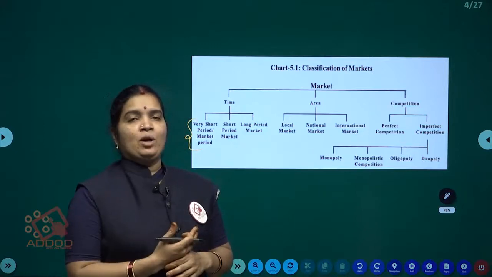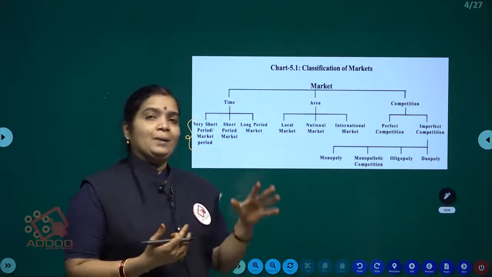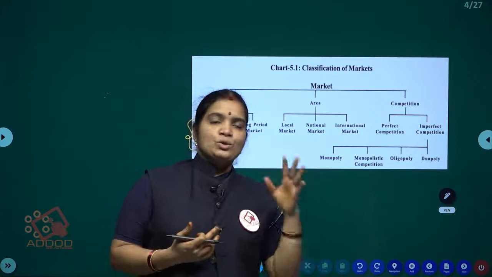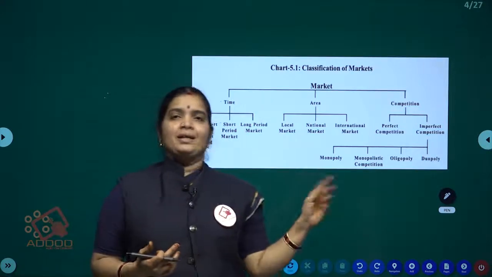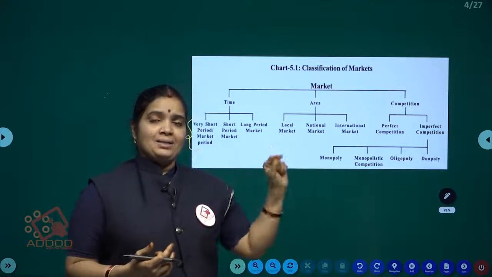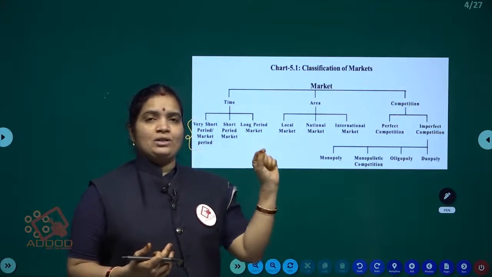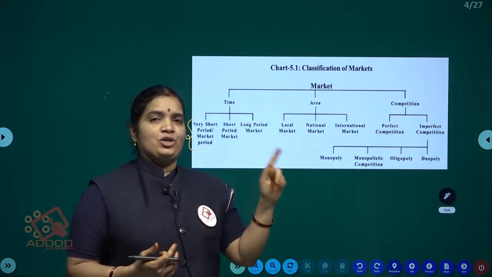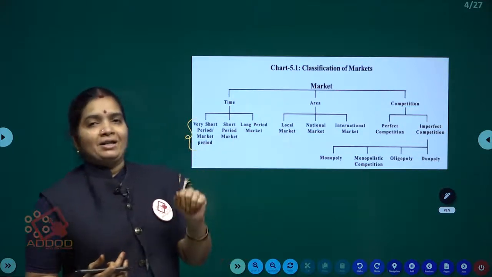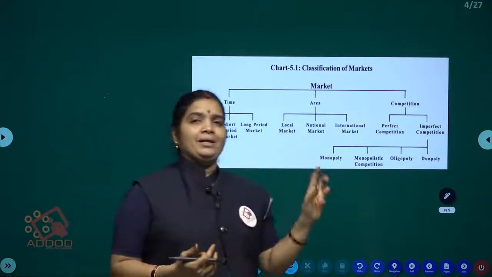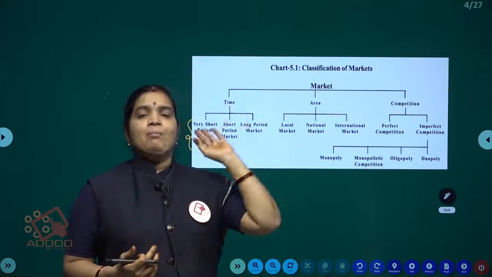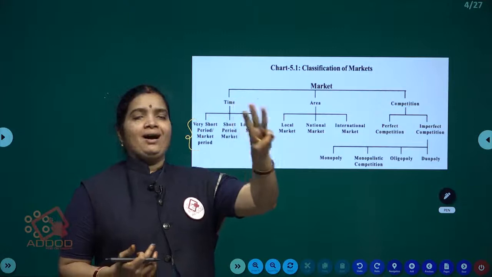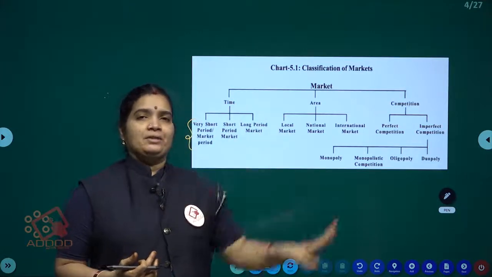That market is called a perfect competition market. In this perfect competition market, price is constant, so all the revenues also show constant. Means price is equal to AR is equal to MR. AR means average revenue, MR means marginal revenue. Means price, average revenue, and marginal revenue, all three are equal in perfect competition.